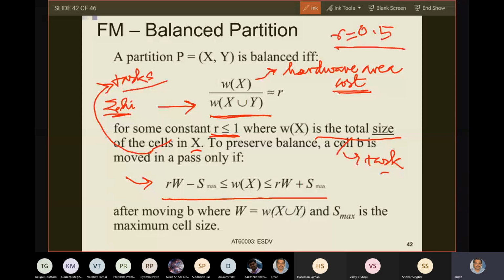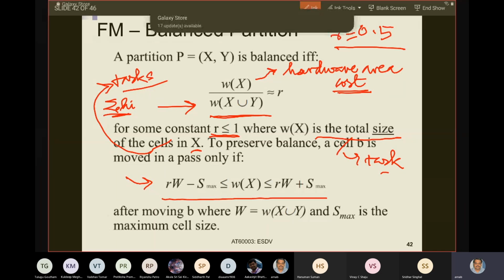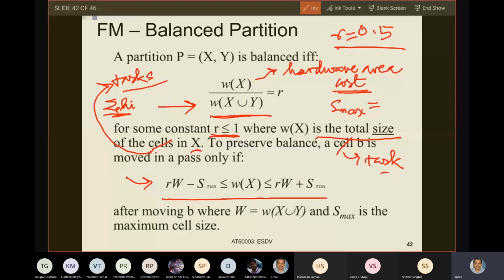So because we have told r is less than or equal to 1, let us say r equals 0.5. And you have also taken a value for S max. So depending on your problem, you have to give this value of S max and R. This is the designer's constraint. These parameters will be fixed by the designer. How will the designer fix them? Depending on the problem he has.